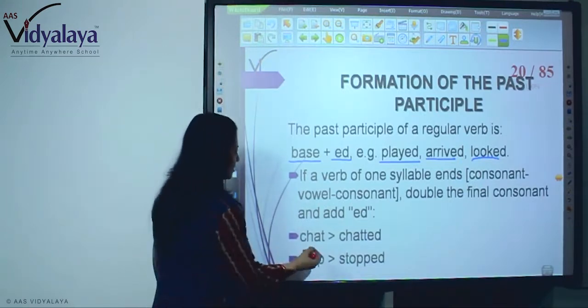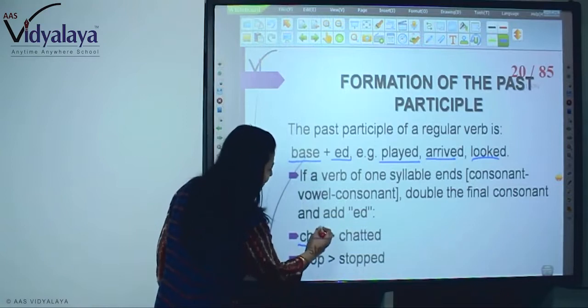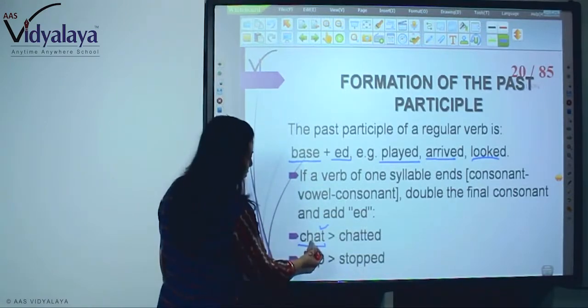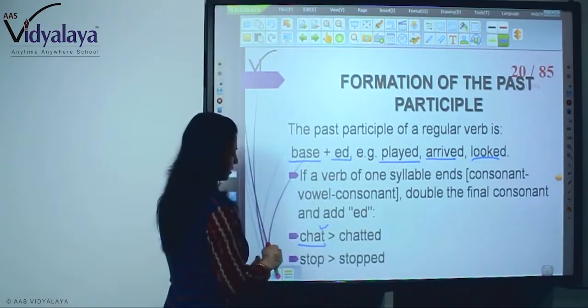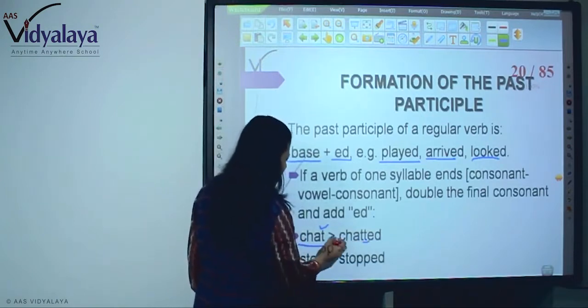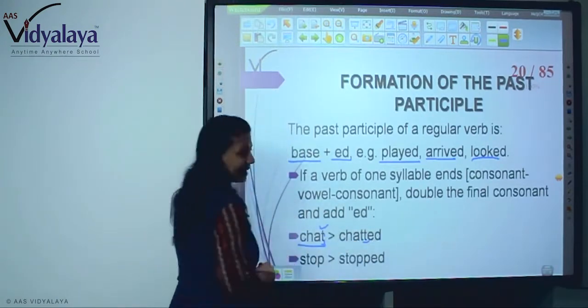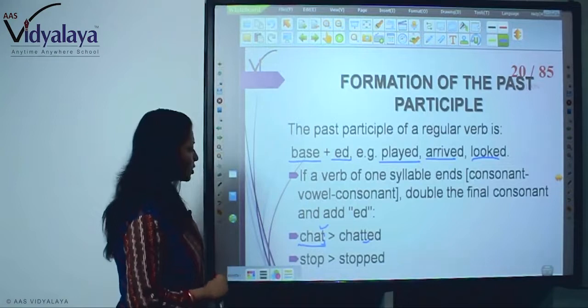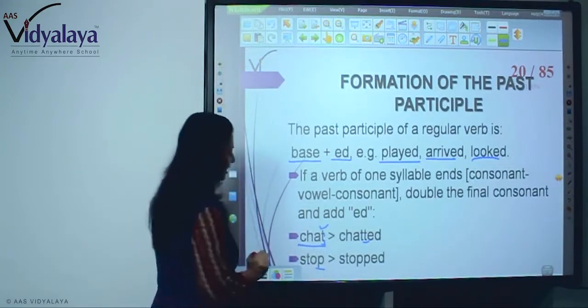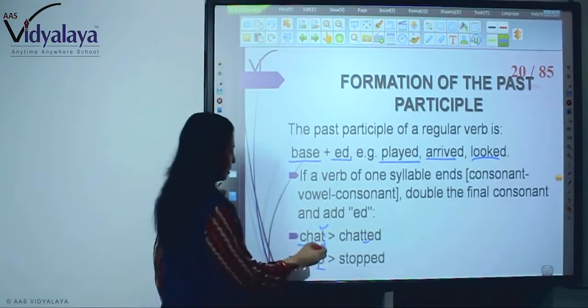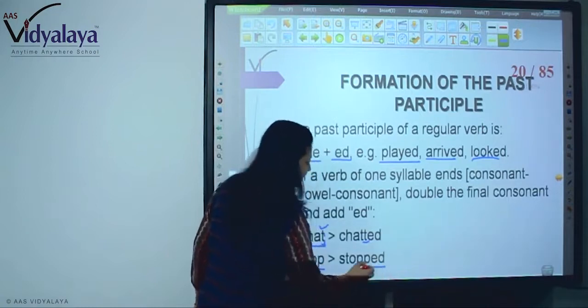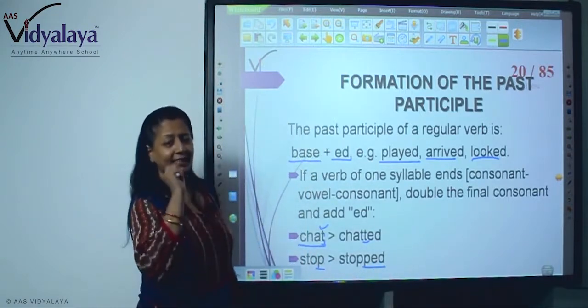For example, chat. See here, this is consonant, vowel, consonant. So we have doubled the last consonant and added ed. Then stop, stopped; it ended on a consonant again, so we have doubled the consonant and added ed.